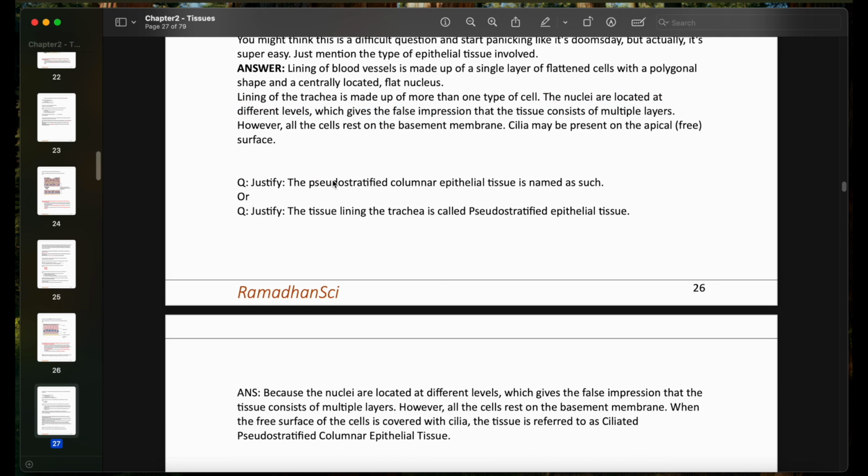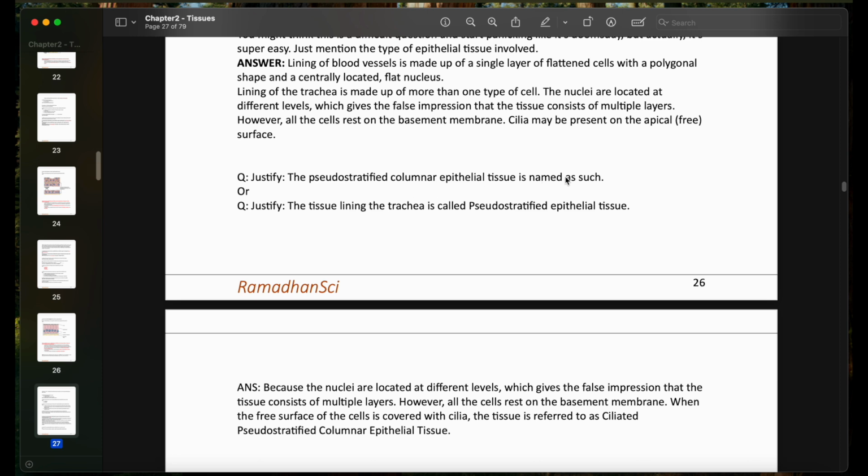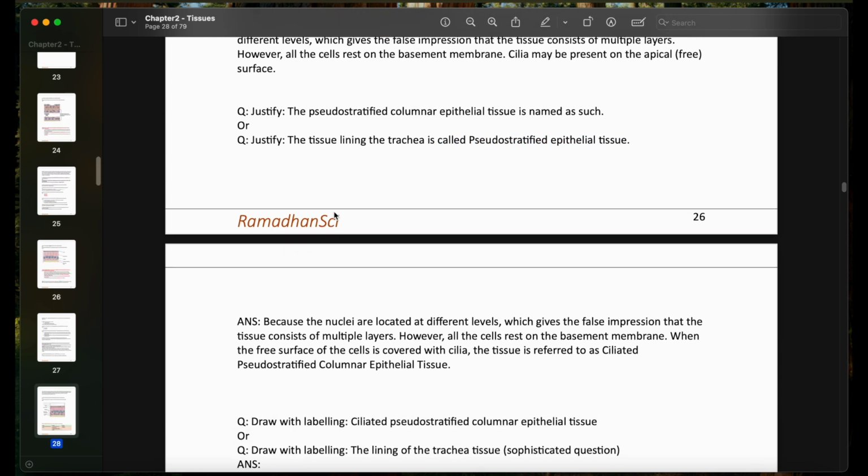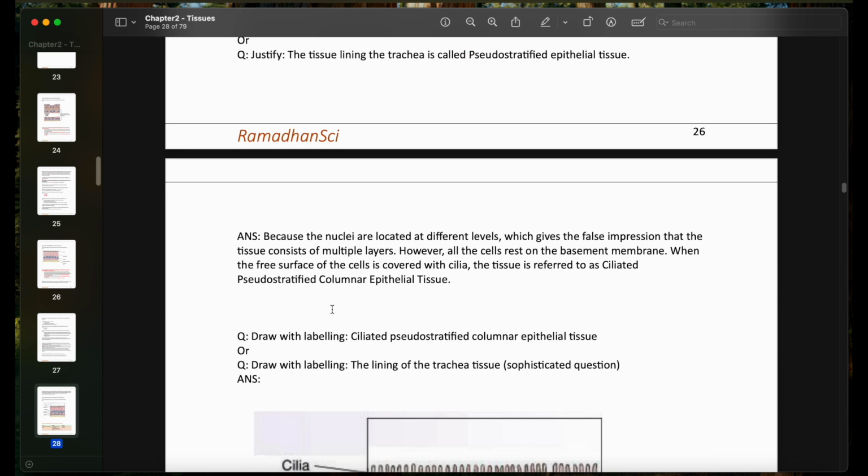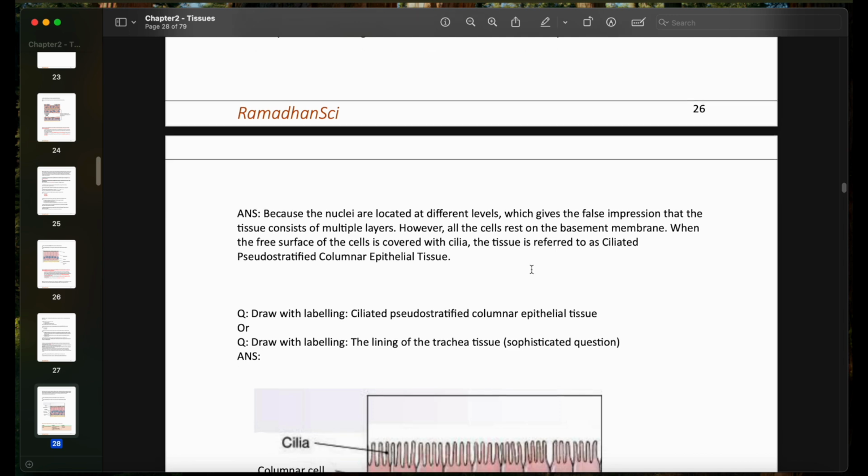Question: justify. The tissue lining the trachea is called pseudostratified epithelial tissue. Why do we call this pseudostratified? Nothing new here, because the nuclei are located at different levels, which gives the false impression that the tissue consists of multiple layers. However, all the cells rest on the basement membrane. When the free surface of the cells is covered with cilia, the tissue is referred to as ciliated pseudostratified columnar epithelium.